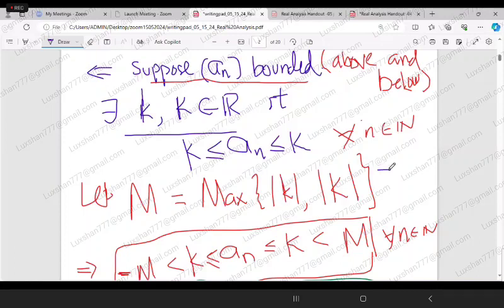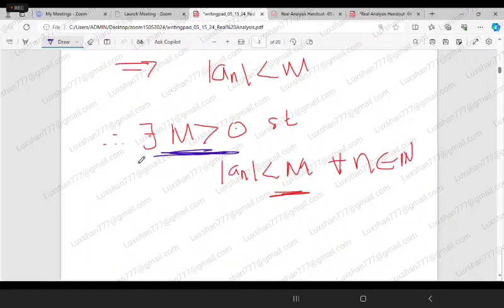Therefore, definitely this is a positive number. Okay, therefore I can firmly tell that there exists capital M greater than 0 such that mod of a_n is less than capital M for all n.